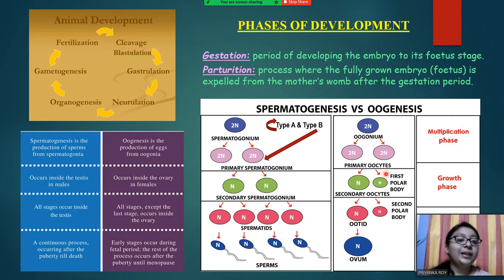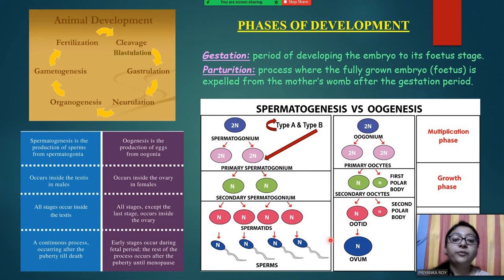So you can see that from one primary oocyte, one ovum is getting generated and 3 polar bodies are formed. One from this here, and the first polar body also divides itself into 2 second polar bodies. So 3 polar bodies will be formed and 1 ovum.